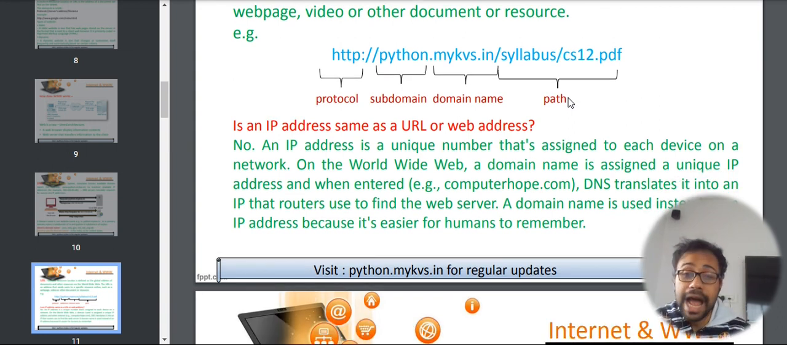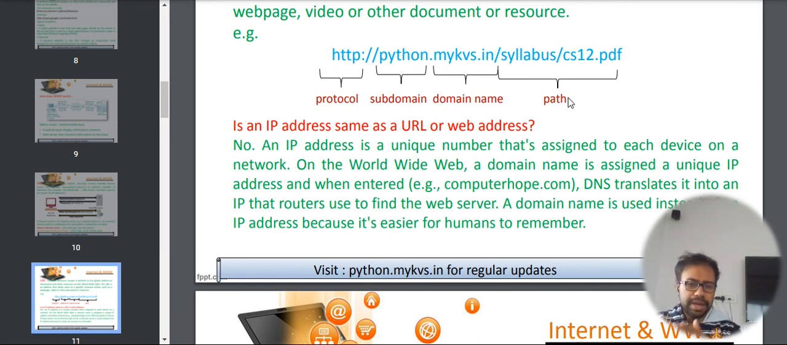Anyway, is an IP address the same as a URL or web address? No. An IP address is a unique number. This IP address is the house number that gives the unique address on the World Wide Web. Whereas DNS translates into an IP. What is the difference basically? An IP address is a unique number, but every domain name is assigned a unique IP. So IP and DNS are not the same. Rather, every domain name server needs an IP for unique identification.